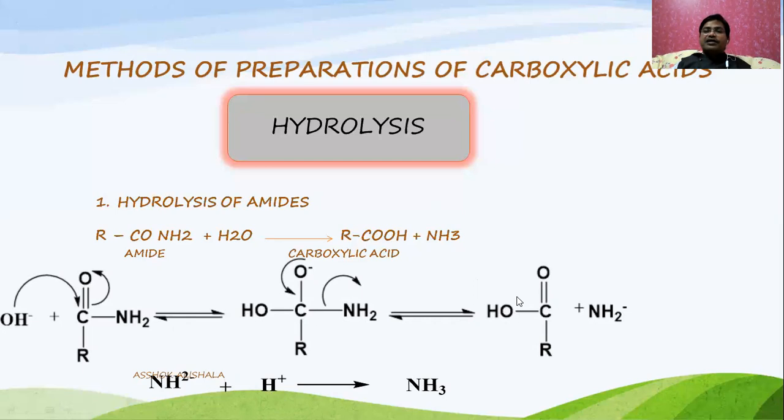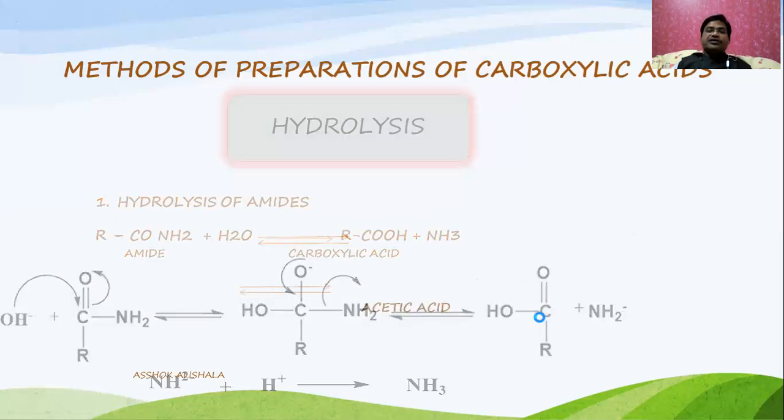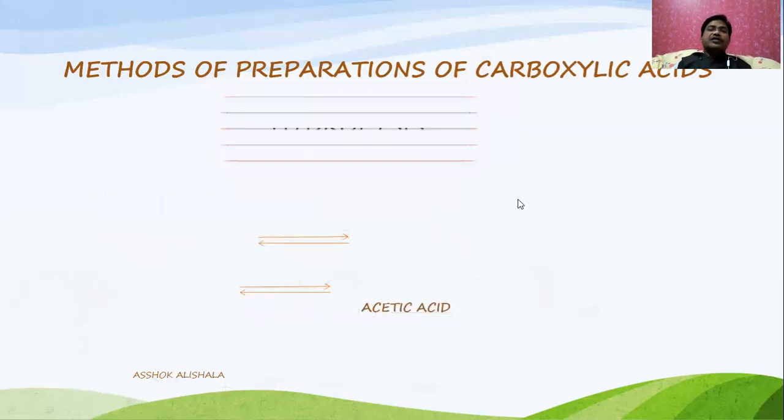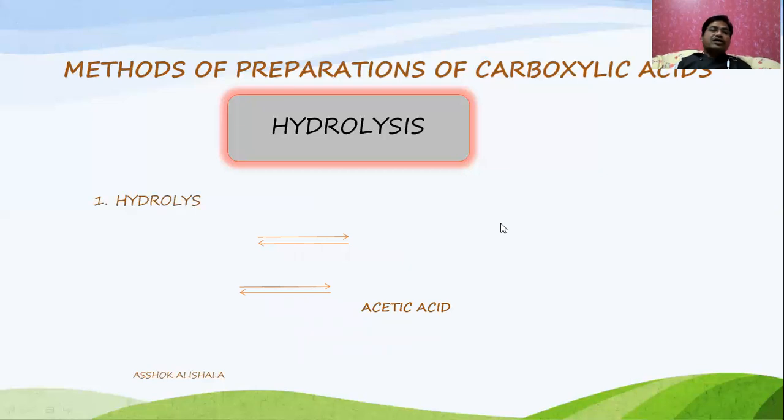The NH2 minus takes the H plus ion, and we will get NH3. Now let us see the other compound, that is hydrolysis of esters. How does this hydrolysis of esters take place? Esters, the functional group is COOR.